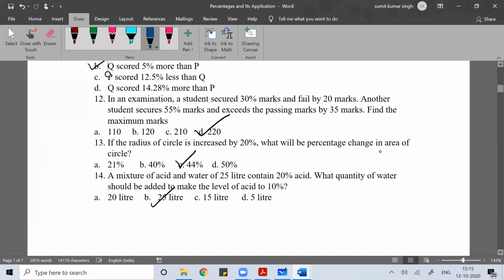Same logic you use here also. Radius of the circle. You know the area of the circle formula, pi r square. So the radius increased by 20%. It increased by 20% two times.